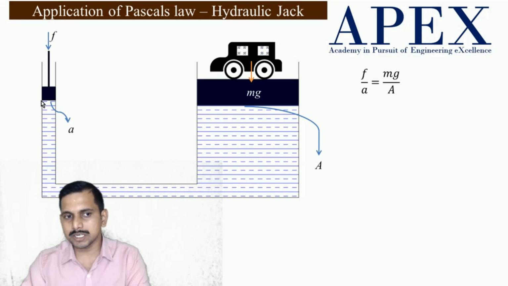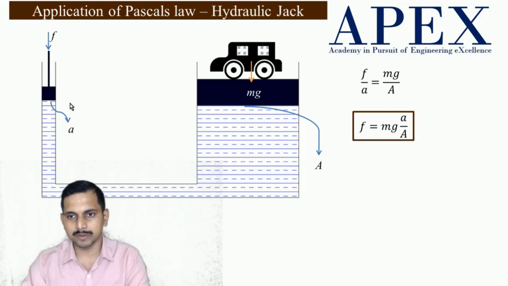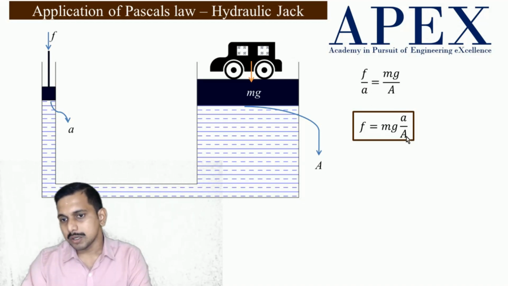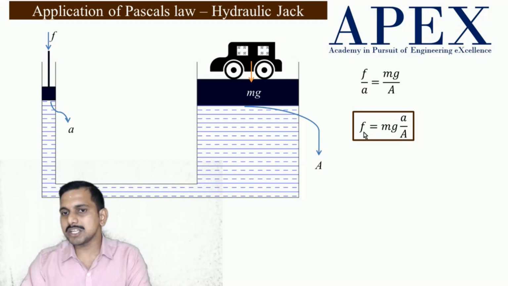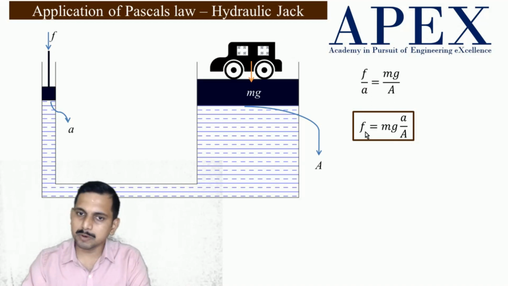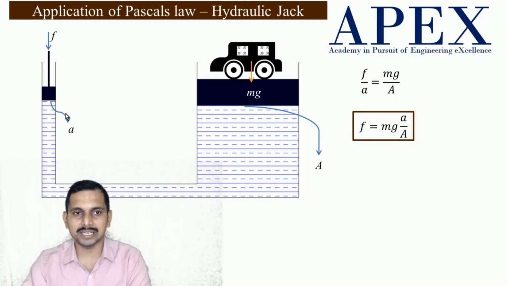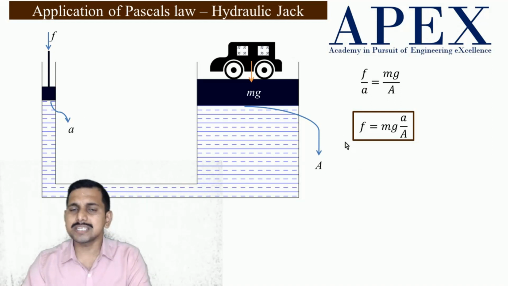So what is important is the pressure which we are creating here. So the force required here is equal to mg into A by A. So the smaller this A by A, the smaller this force is. Or the larger this area, the smaller this force. So you can do two things, you can increase this area or reduce this area. This is the way the hydraulic jack works. Similarly any hydraulics work.